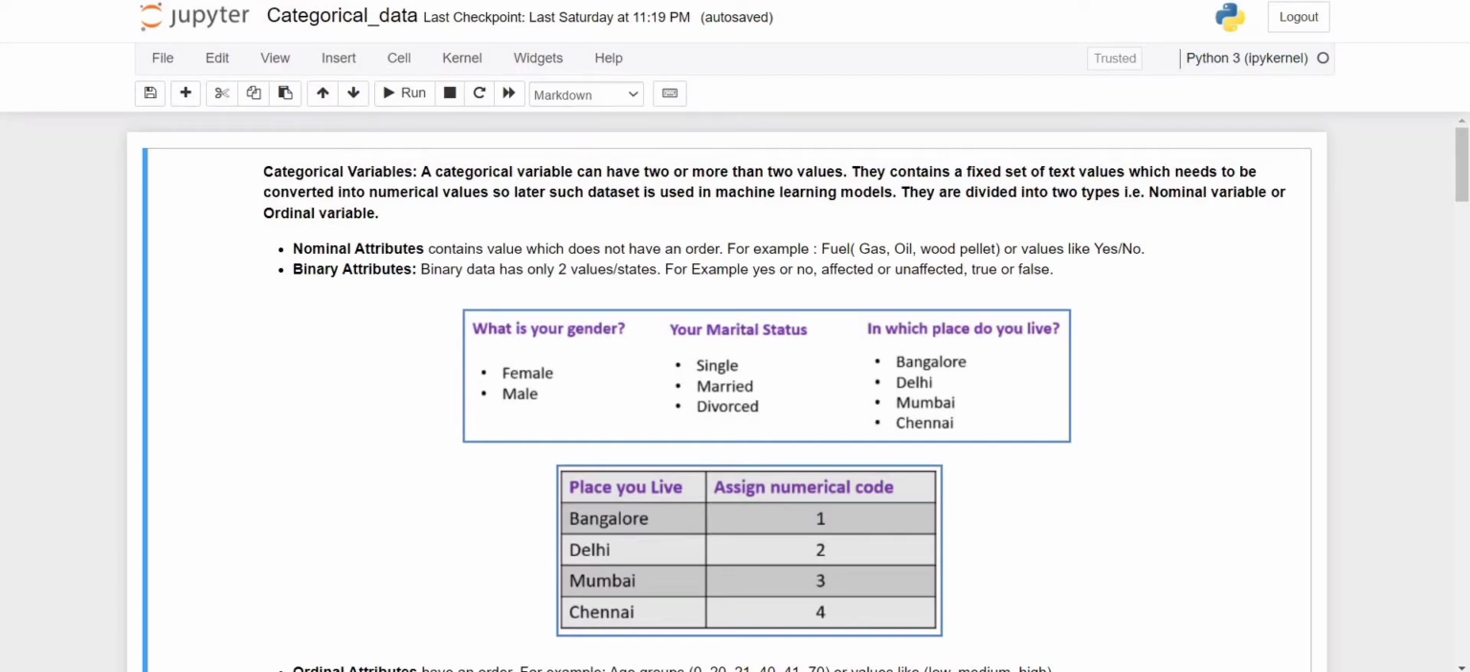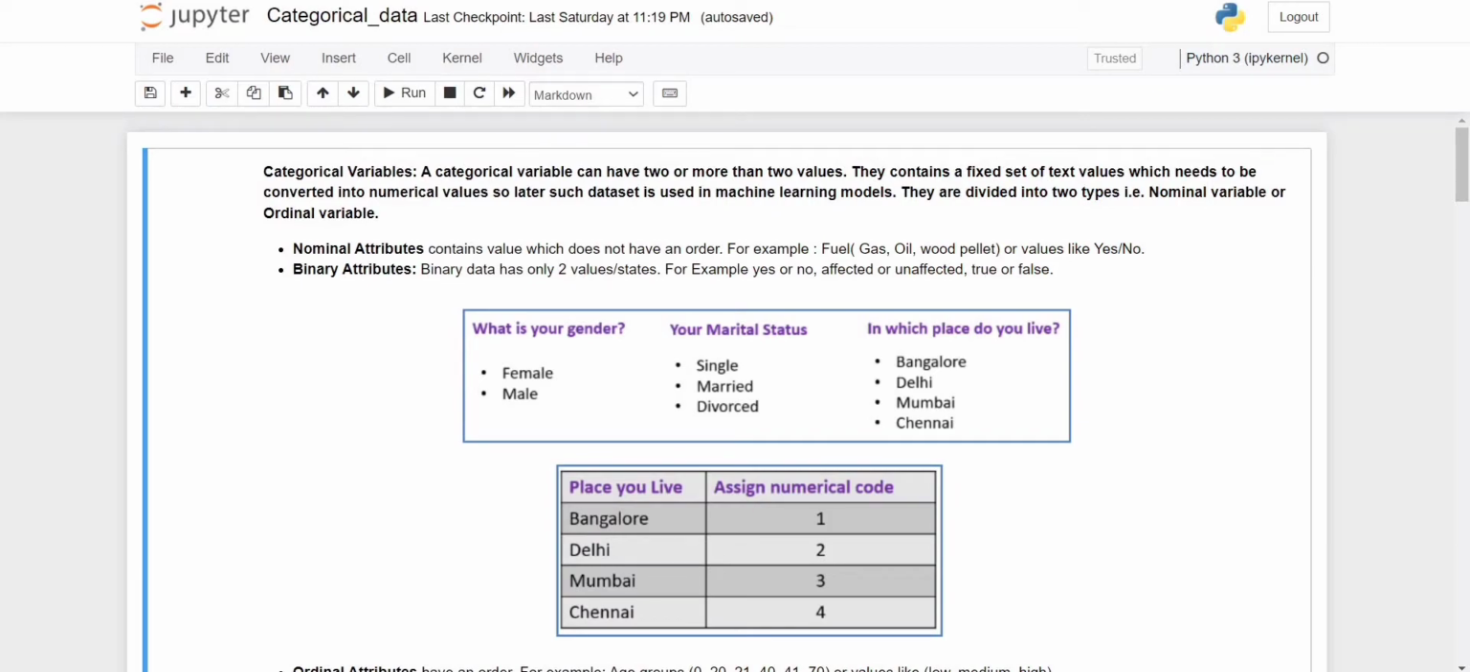A machine learning algorithm only works with numerical data. It will not give you a predictable result in terms of categorical data. So how will you convert your data into numerical format? In this session we are going to learn this. First of all, we need to learn what categorical data is.